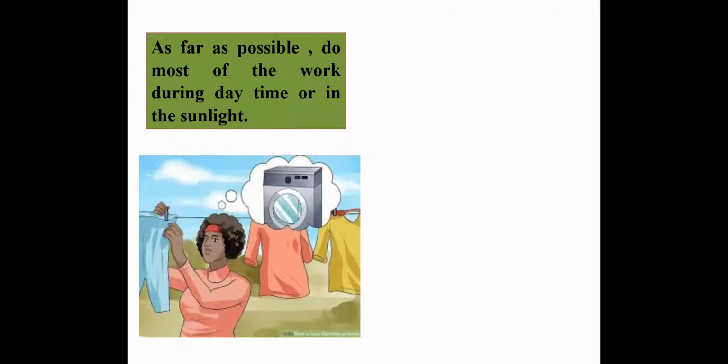As far as possible, do most of the work during daytime or in sunlight. For example, as shown in the picture, to save electricity, instead of drying clothes in a washing machine, the woman is drying clothes in sunlight. So it's better to use sunlight to save electricity.